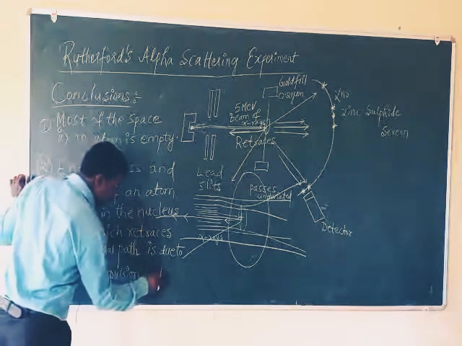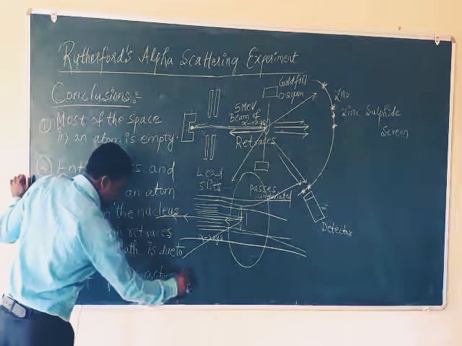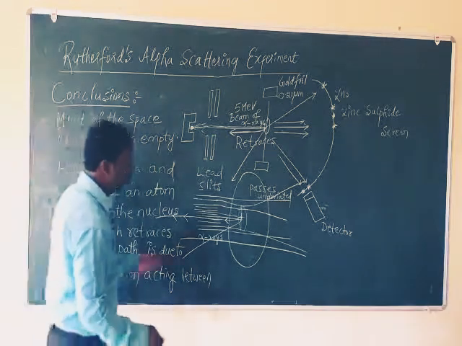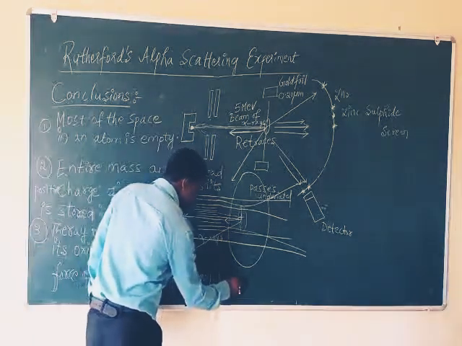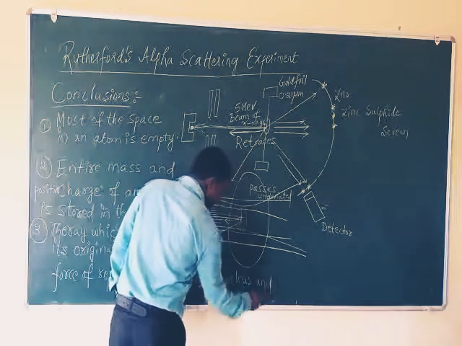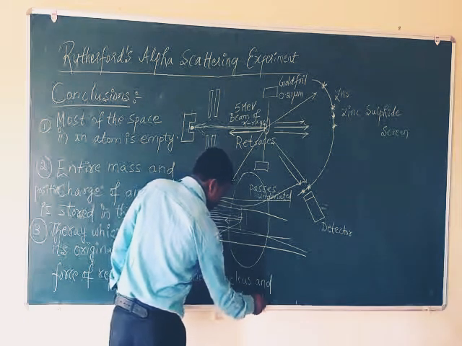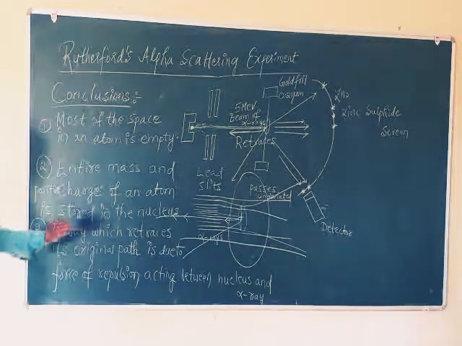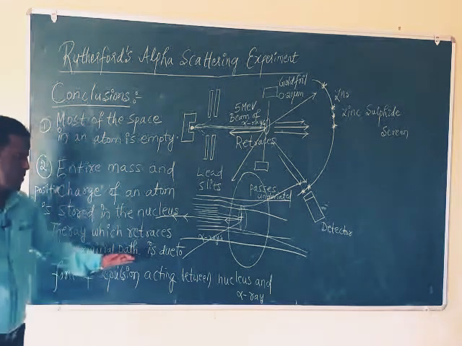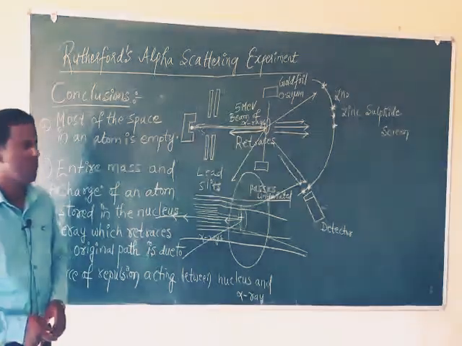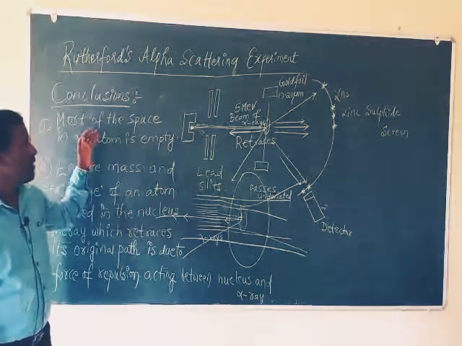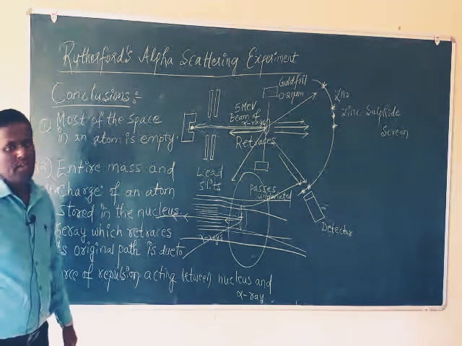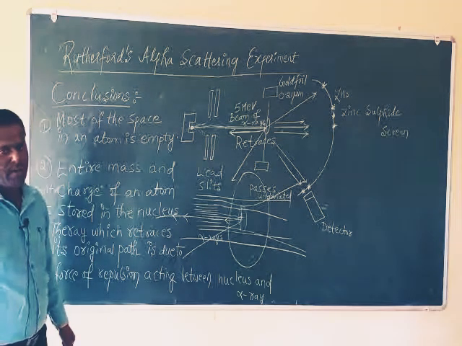Force of repulsion acting between nucleus and alpha particle. Here the particle which retraces its original path, it is due to force of repulsion acting between nucleus and alpha ray. These are the three important conclusions of the alpha scattering experiment, right?